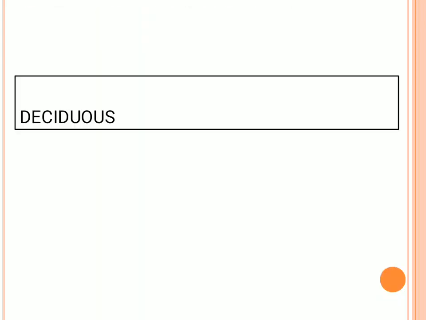So next comes the deciduous. Why is it deciduous? Because they have a dry period called summer, in which they have to withstand the drought and the hot conditions. That is why they adapt to the situation by shedding their leaves. If they don't have leaves, there is no evapotranspiration occurring.